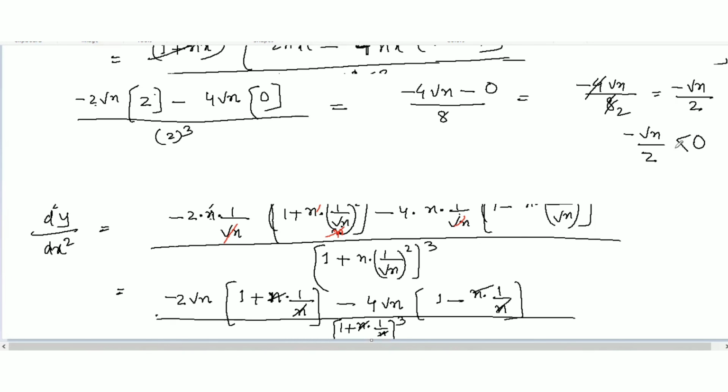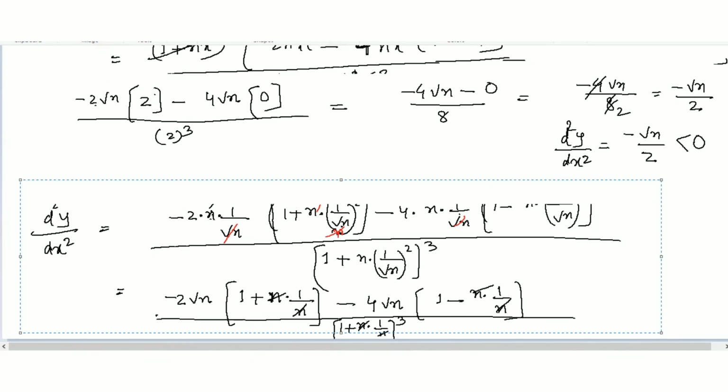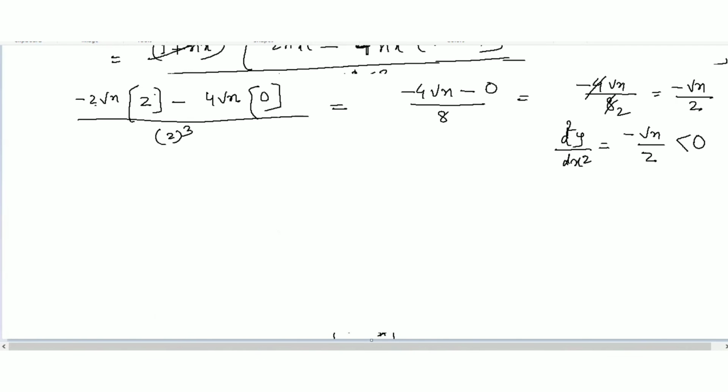So we have d2y, oh, this is d2y over dx square, which is the second derivative, and I got less than 0. So if the second derivative, when you plug in x equal to the value, is less than 0, we can write down that we have a maximum point at x equal to 1 over square root of n.